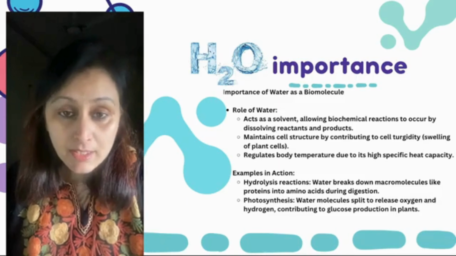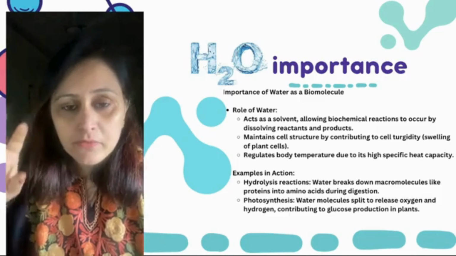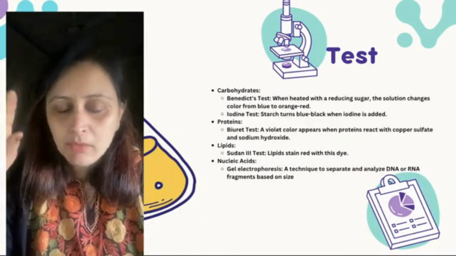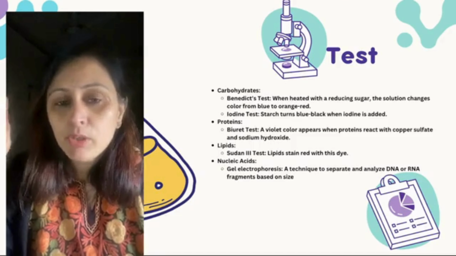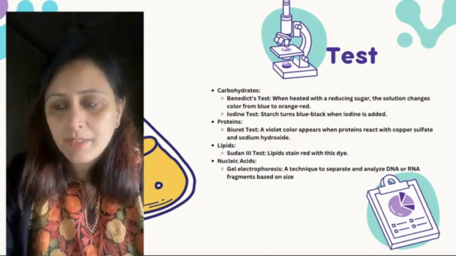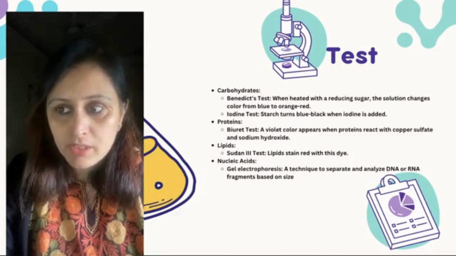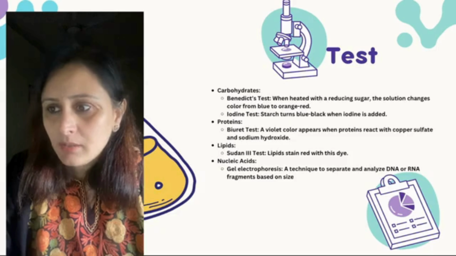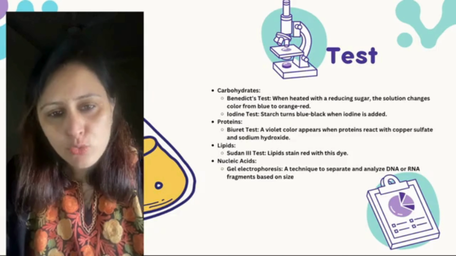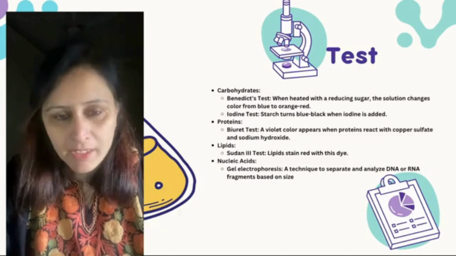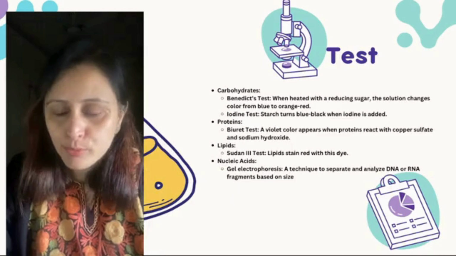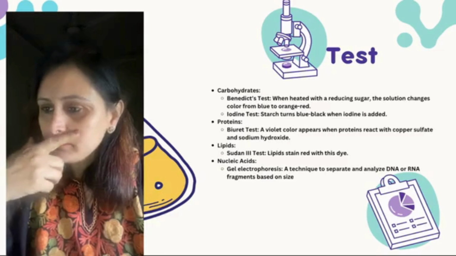Now there are certain tests. अब हमें अगर पता लगाना है, if we have a food sample or if we have a sample and we want to identify whether it has the carbohydrates, proteins, lipids, and so on, then what are those? These are the few tests which help us to identify those. So Benedict test है सबसे पहले. When heated with reducing sugar, the solution changes color from blue to orange.